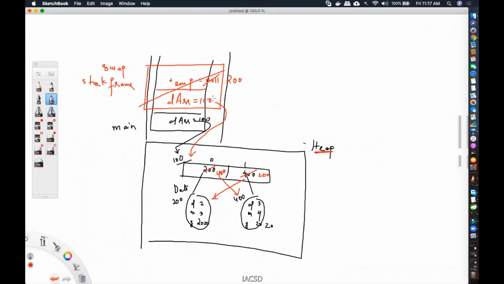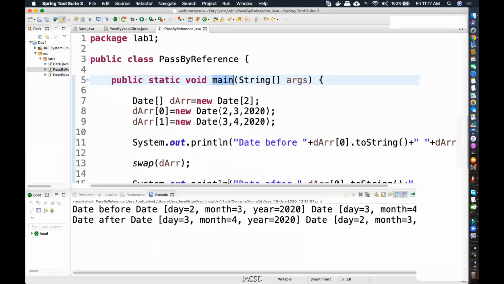And then DRR of 1. That is going to print 200. So in that case, it will be 2/3/2020, and you get your values as swapped. Because this time the memory of swapping is where? Inside the heap. That is why the swap does work.